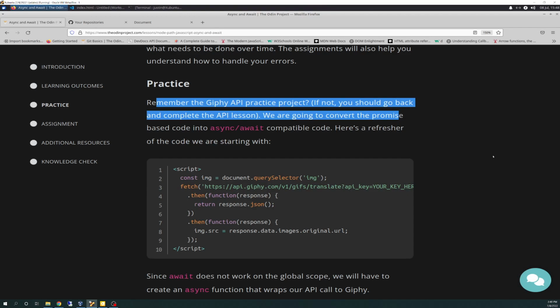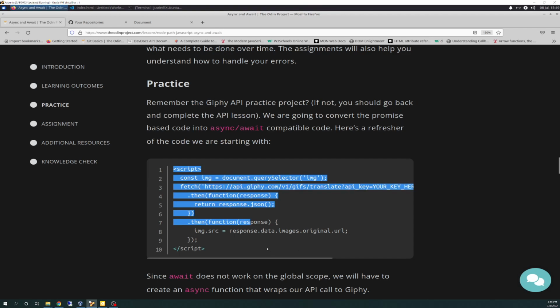In this video, like I just said, they have you move on with the Giphy project and make some changes to it, as you see here. But I'll go through the changes with you in the editor, because I think it'll make more sense.